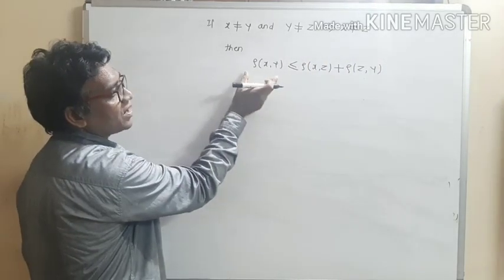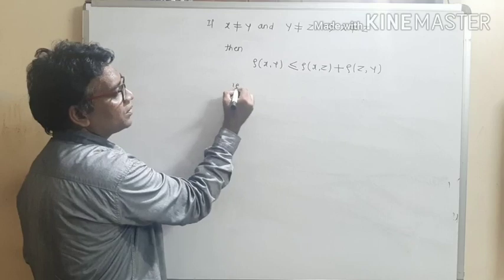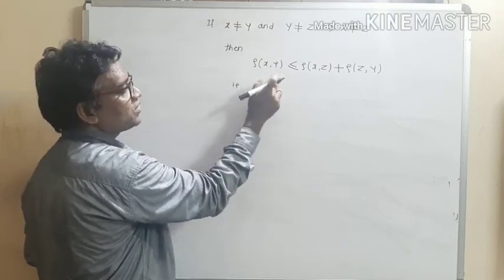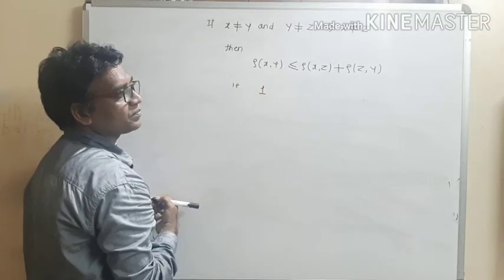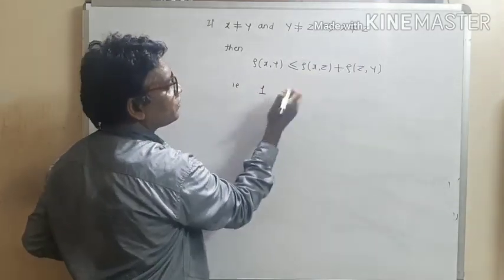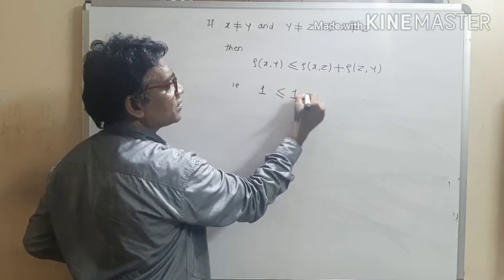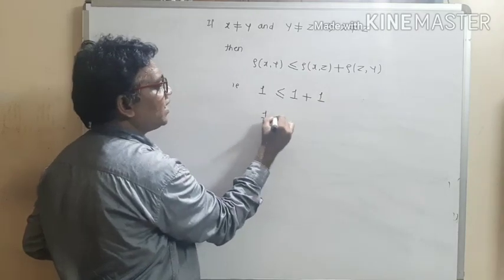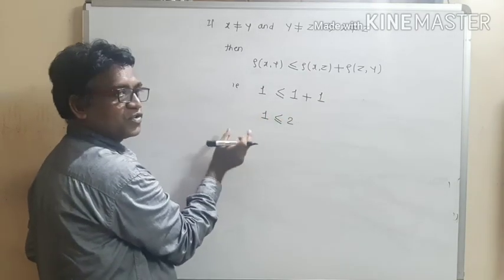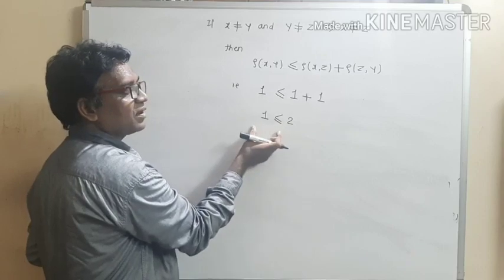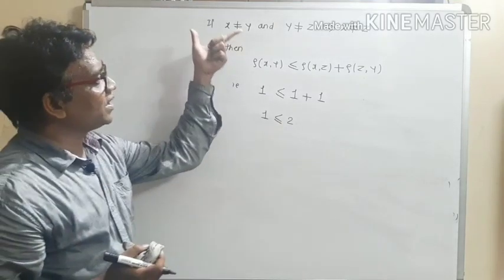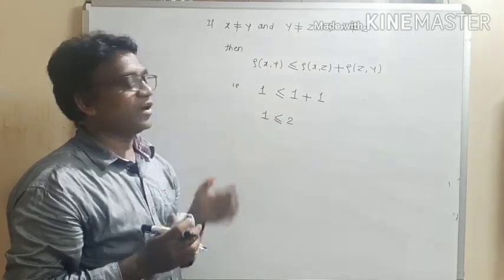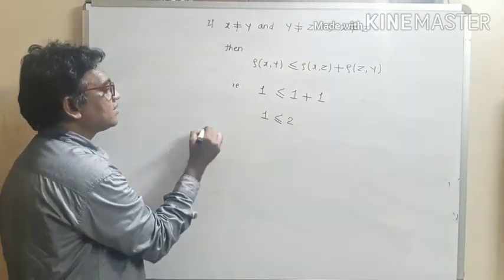So distance of x and y, what is the value? If x and y, they are the different point, then according to the given definition, this is given by the value 1. X and z, they are the different point, so what is this value? This is 1. Z and y, they are the different point, so this is given by 1. So 1 less than or equal to 2, so obviously this is true. This 2, it is greater than 1. So for this condition, x not equal to y, y not equal to z, we have shown this triangle inequality property.